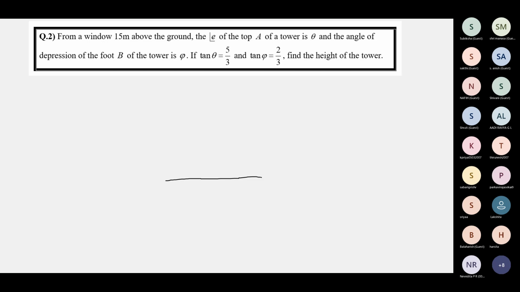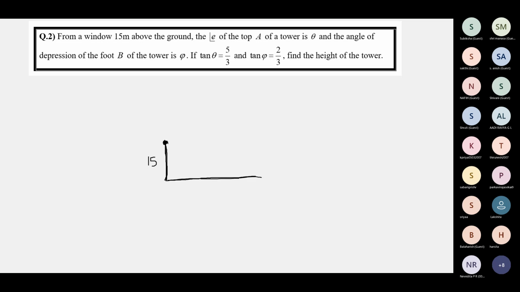This is the ground level, this is 15 meters above the ground level, and this is the position of the window, which is 15 meters above the ground level.